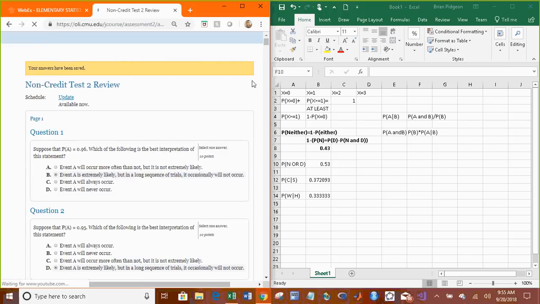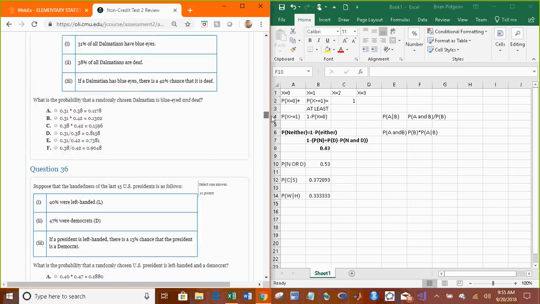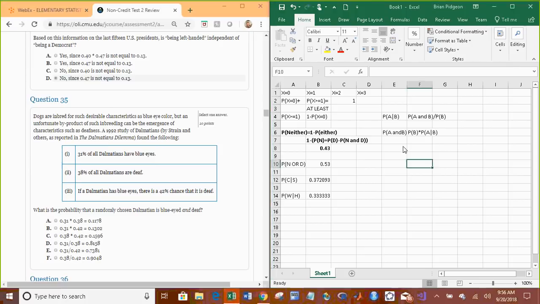Okay, so then we have all this information. Think of it like this: let B be the event of blue eyes, and A is the event of being deaf. So we want the probability of A and B, deaf and blue eyes. We want the probability of blue eyes times the probability of, if they have blue eyes, there's a 42% chance. Probability of blue eyes times the conditional probability, like 0.1302.